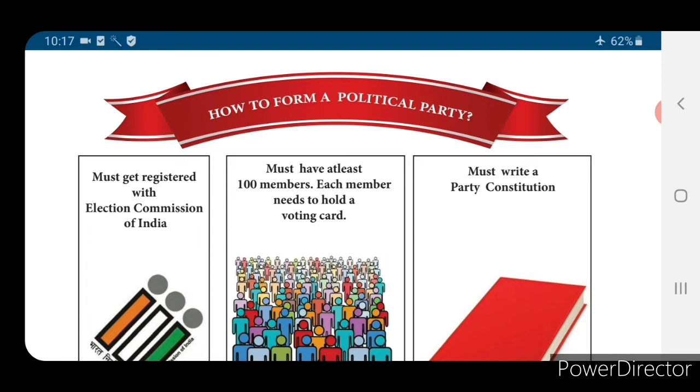So, how to form a political party? The political party must get registered with the Election Commission of India, must have at least 100 members, each member needs to hold a voting card, and it must write a party constitution. Is it clear, children?